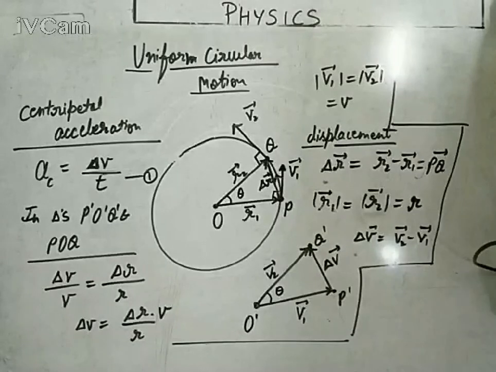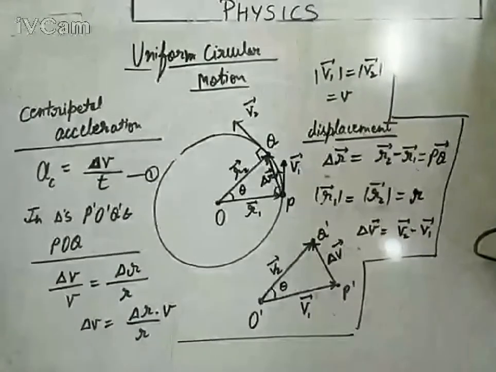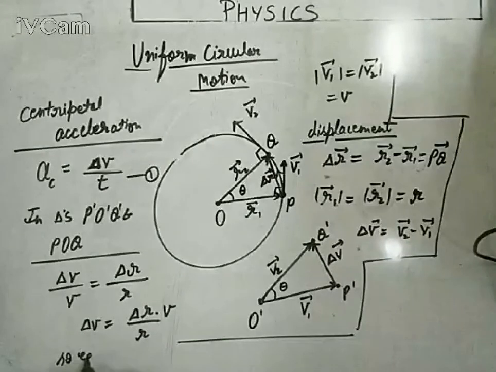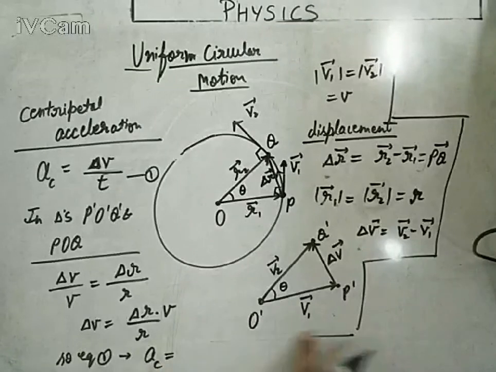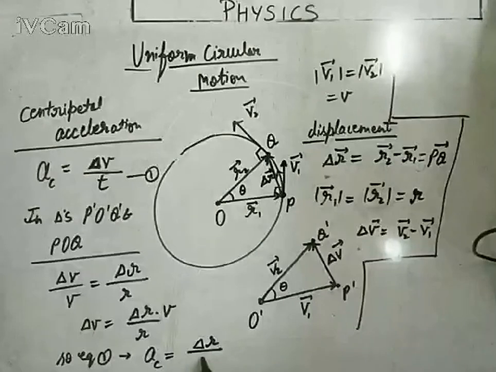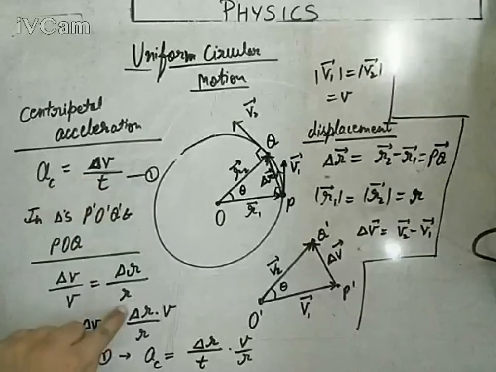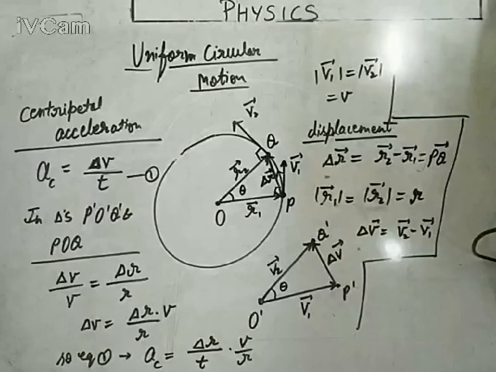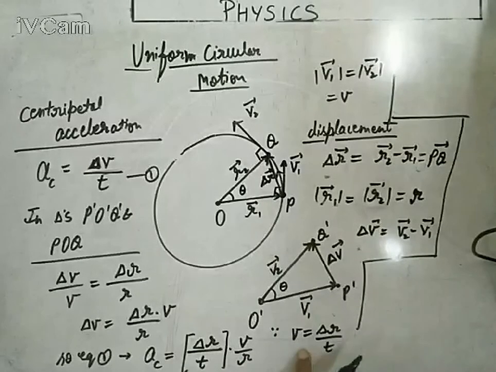So equation first will become centripetal acceleration AC equals delta V. Instead of delta V we can write delta R upon R into V, all upon T, that is, delta R upon T into V upon R. And we know it very well that change in position or displacement upon time is velocity. V is the change in position with respect to time, delta R upon T. So we can write V instead of delta R upon T.